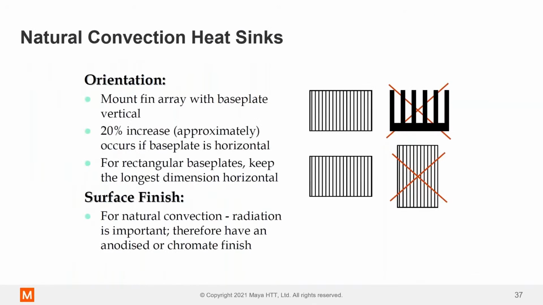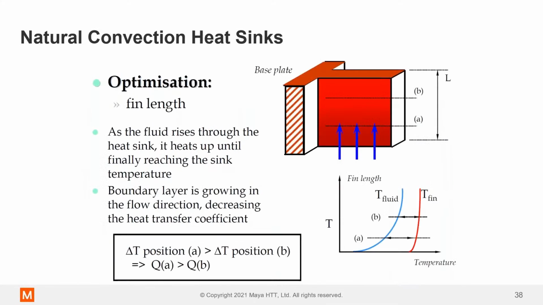So just some basic tips and advice for orientation of heat sinks. You want them aligned with gravity, as I just mentioned, if possible. If they have to be flat, then you're going to see maybe a 20% increase in temperature if you use the same heat sink in both orientations. And you want to keep the long edge perpendicular to gravity if possible, okay? And you want to avoid long fins as much as possible, and I'll talk about why that is in just a minute. And surface finish, we've talked about that.